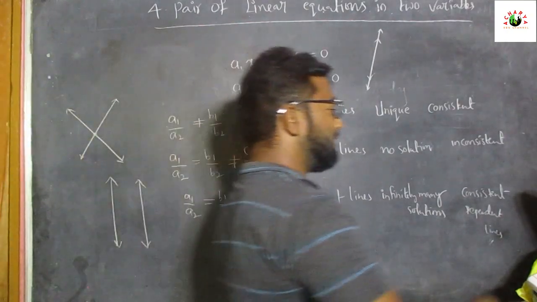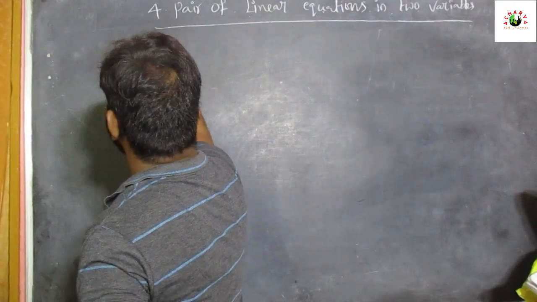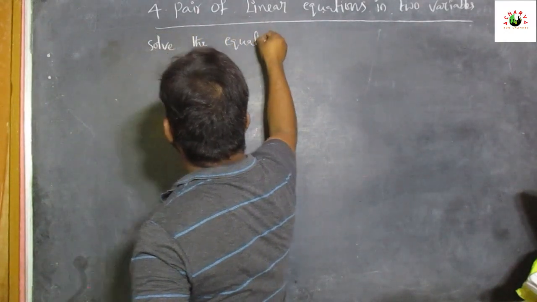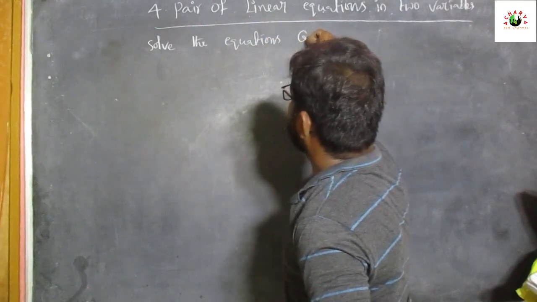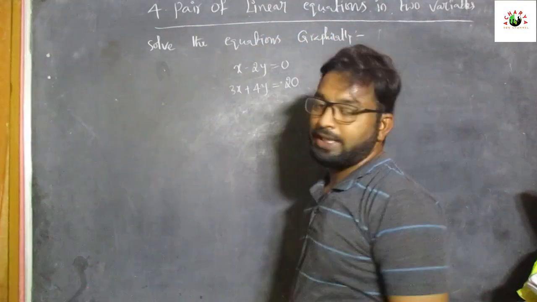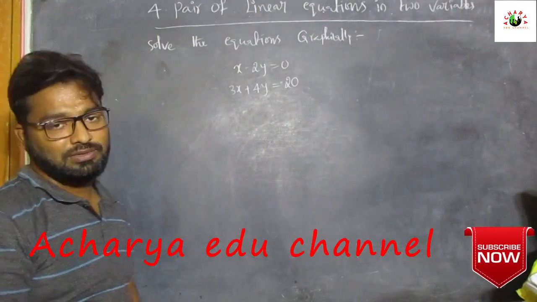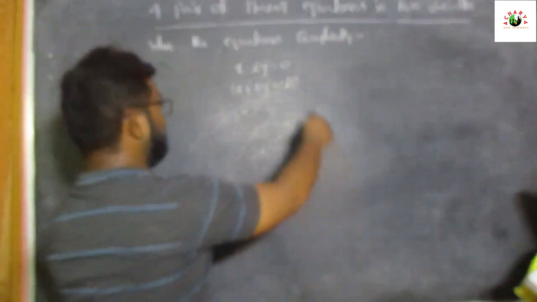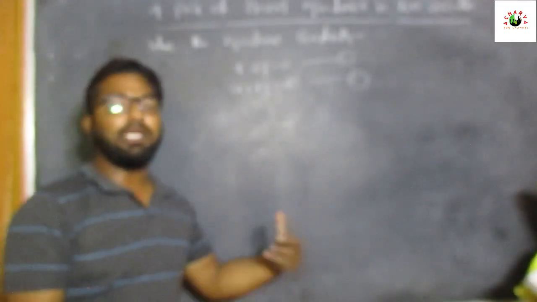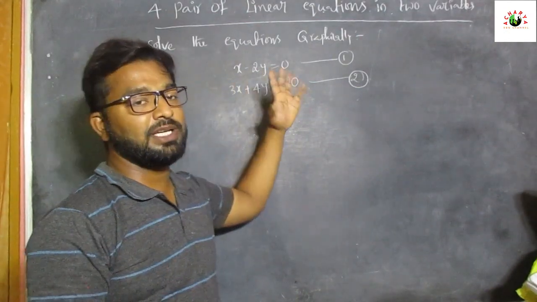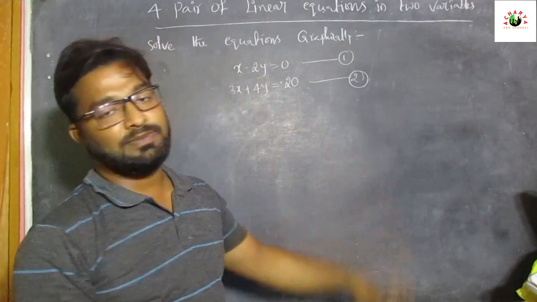Okay, let me see. For example, solve these two equations graphically. x minus 2y equal to 0, and the second one is 3x plus 4y equal to 20. It is equation number 1 and equation number 2. These two are linear equations in two variables x and y. They are in the form ax plus by plus c.